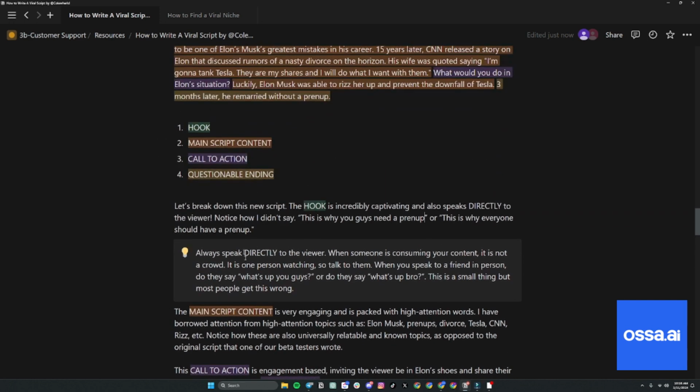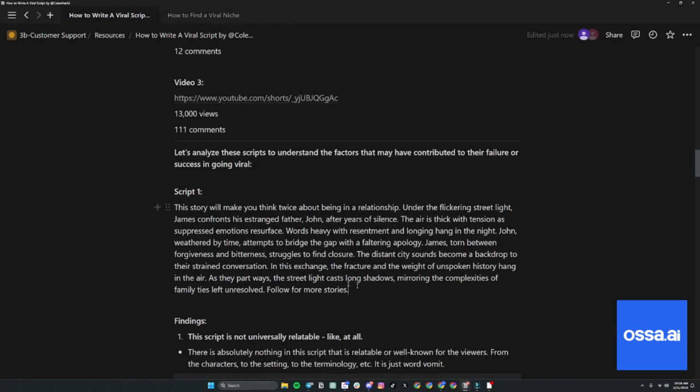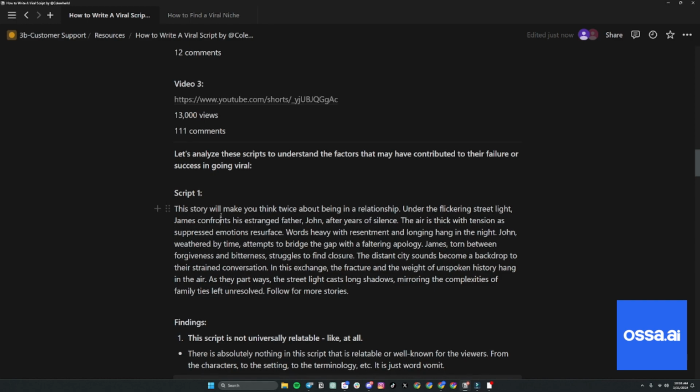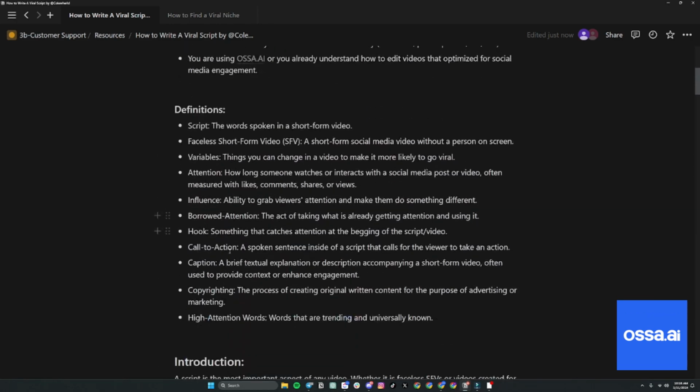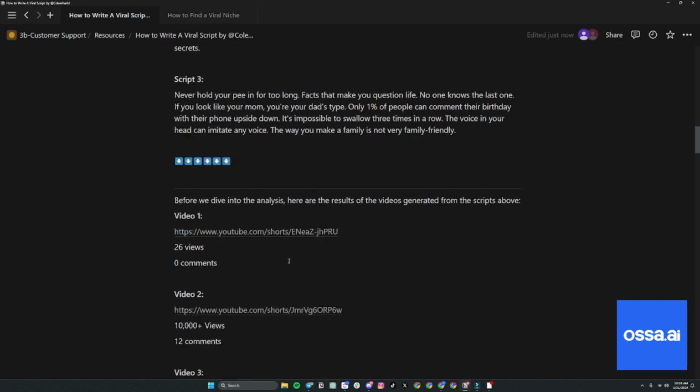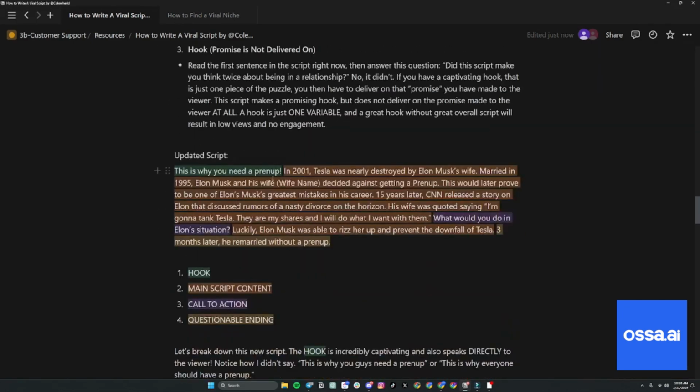So there's that. So we're talking about the main content, right? And we just looked at this script here, which was, like I said, full of high attention words. We talked about high attention words and low attention words, right? High attention words are words that are trending and universally known. So I could highlight all the high attention words. We have Tesla, we have Elon Musk, right? We have prenup, CNN, right? Elon Musk again,